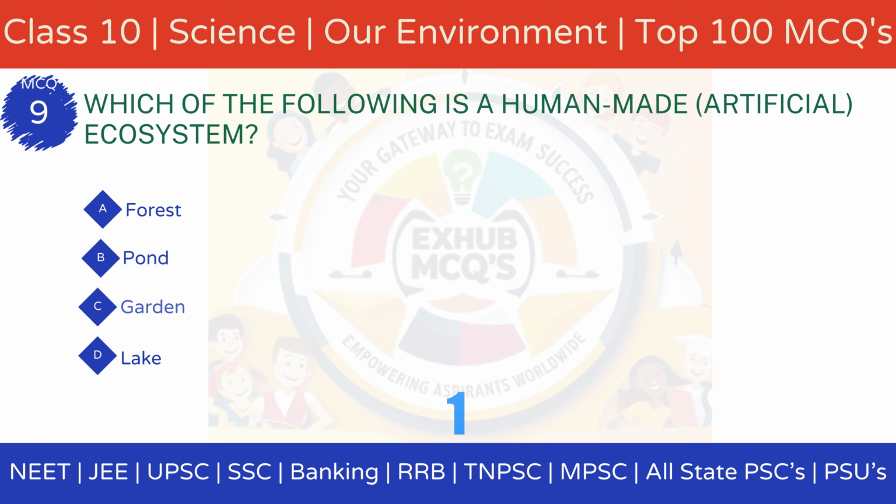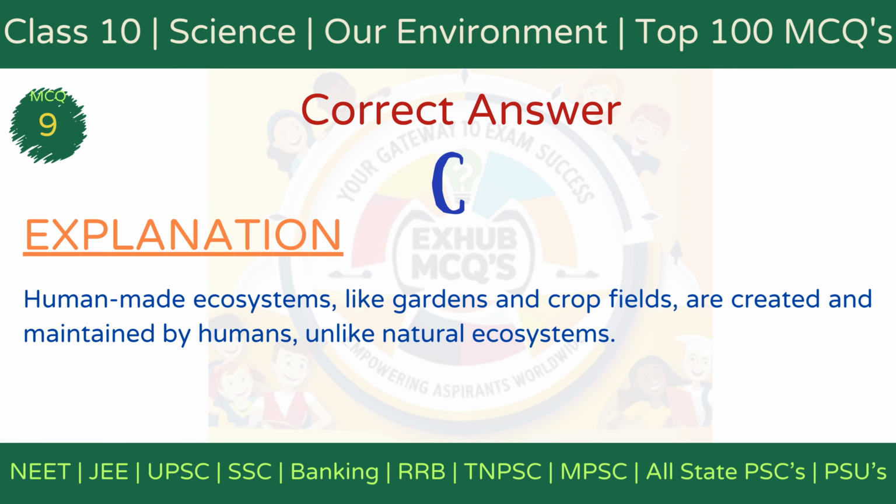The correct answer is option C, garden. Explanation. Artificial ecosystems, such as gardens and aquariums, are designed and maintained by humans, unlike natural ecosystems like forests and ponds.